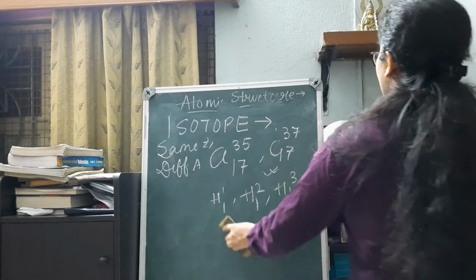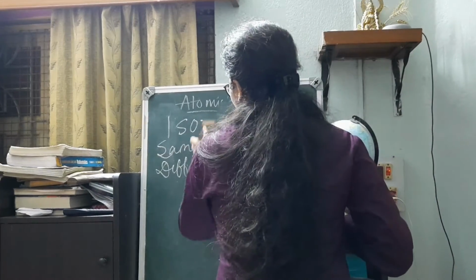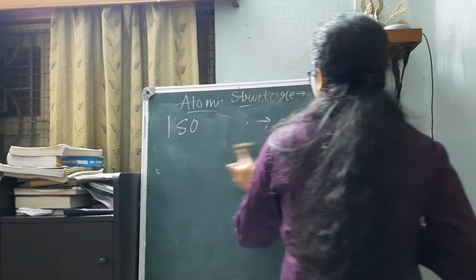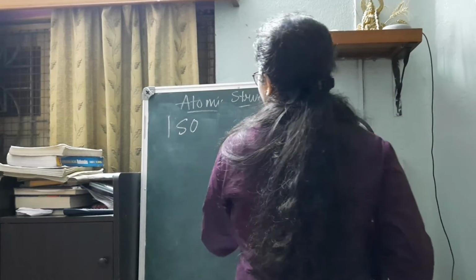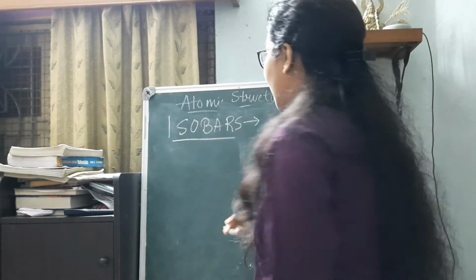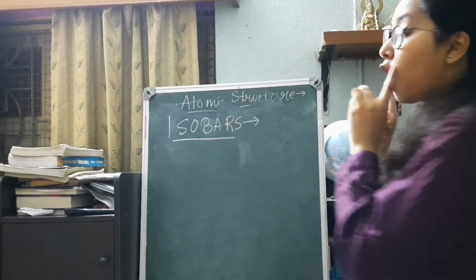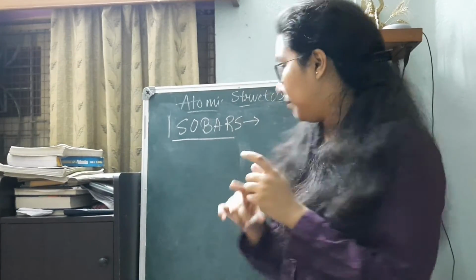Now moving forward to isobars. What is an isobar? Isobars are the atoms of different elements having the same mass number.